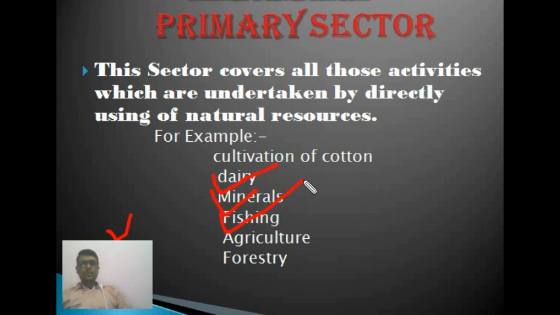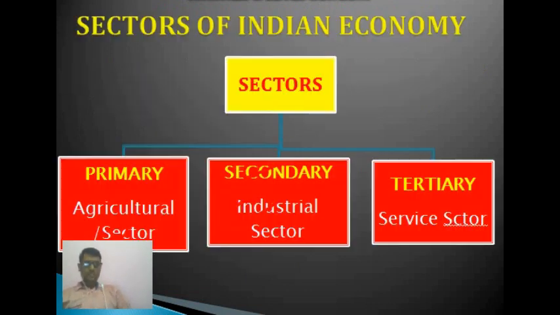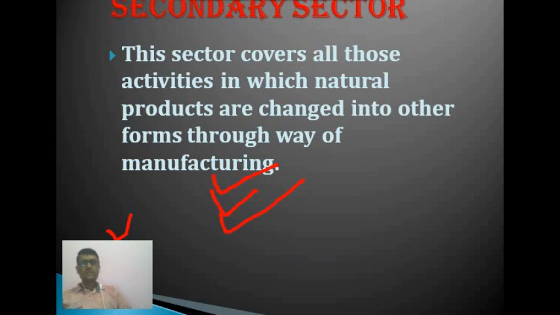Now the secondary sector. The next sector is the secondary sector. As I have told you, the secondary sector is also called the industrial sector. Why is it called the industrial sector? Because this sector covers all those activities in which natural products are changed into other forms through manufacturing.